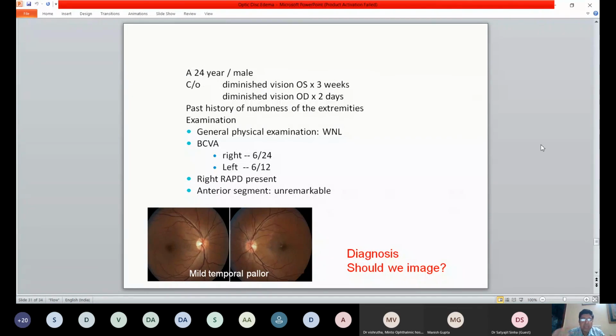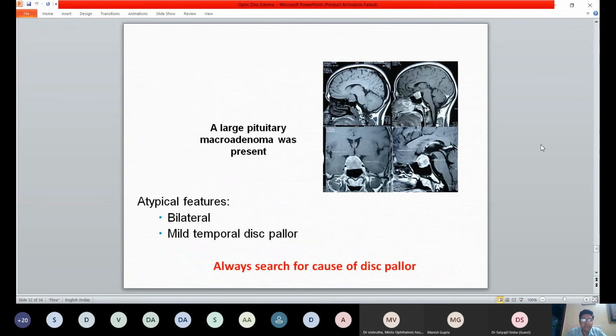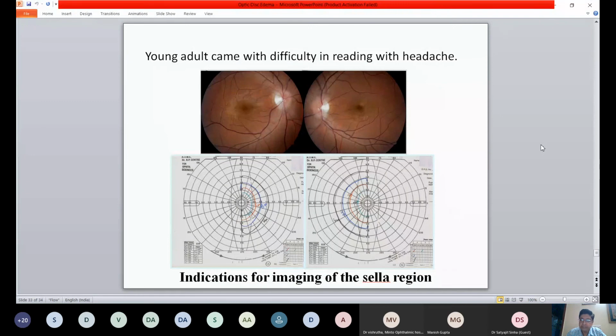Anyway we should image all patients, but because this is not a typical presentation and you have bilateral involvement, we will localize it to the brain, and this patient had a large pituitary macroadenoma. The atypical features were bilateral and temporal pallor. So always search for a cause for disc pallor the moment you pick it up. It is always a sign of something going wrong somewhere and needs to be picked up.